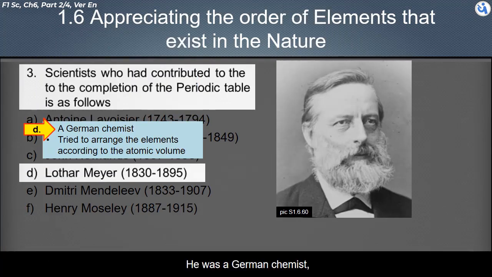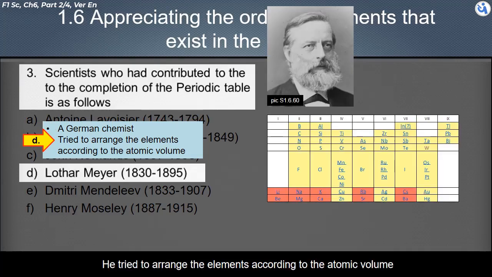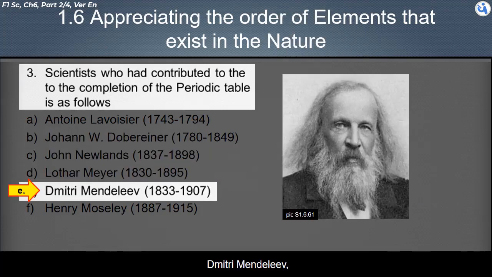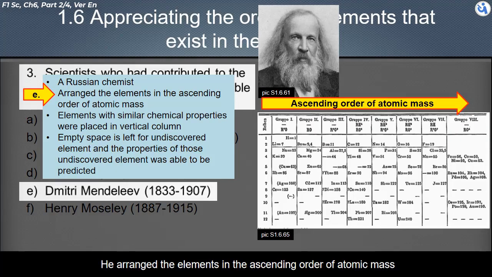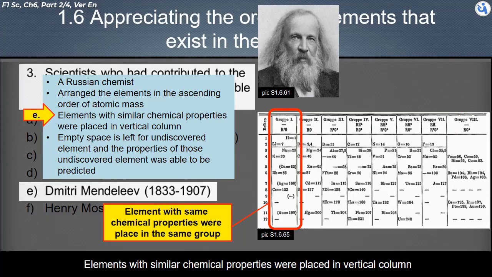Lothar Meyer. He was a German chemist. He tried to arrange the elements according to atomic volume. Dmitry Mendeleev. A Russian chemist. He arranged the elements in ascending order of atomic mass.